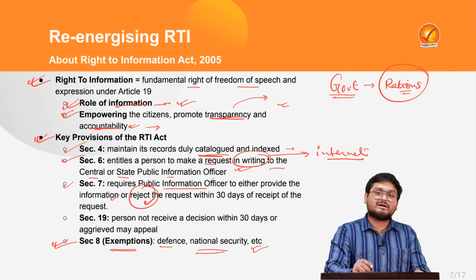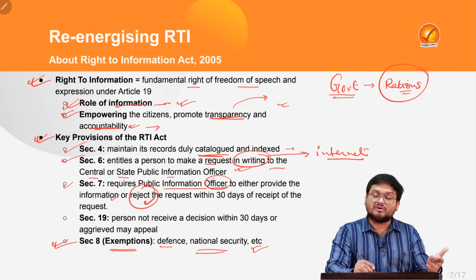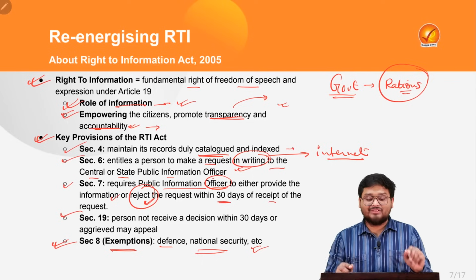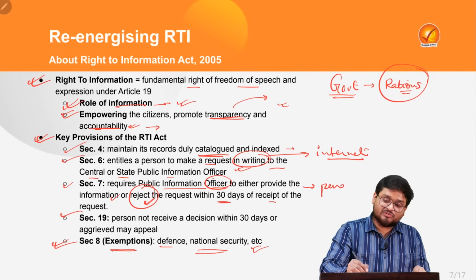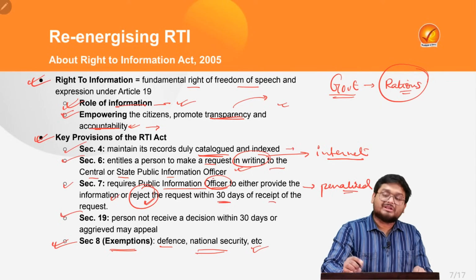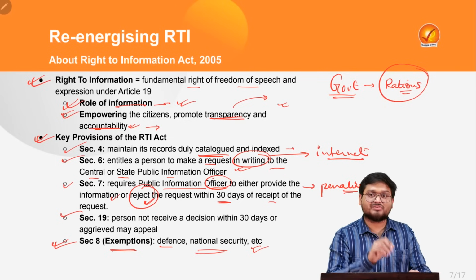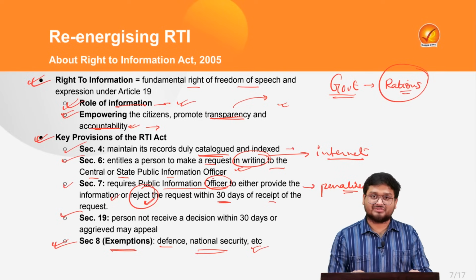And if, for example, the officer does not respond to you within 30 days of the receipt of the request, that person will actually be penalized. So the onus is on the officers, the public information officers, to provide you with the information.